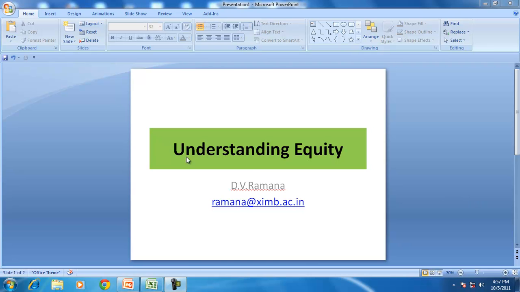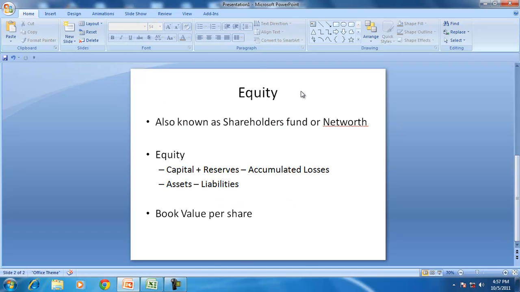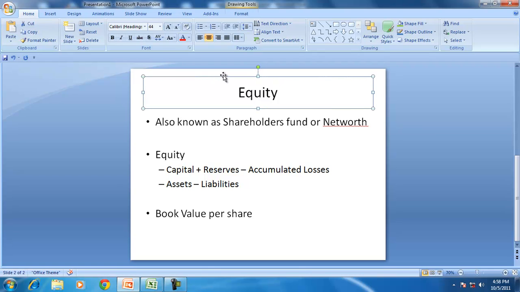Today we will focus our attention on one particular item that is called equity, and we would like to understand equity with a particular focus on the power distribution companies and see what equity is and how equity is calculated. But before we get into the financial statements of a particular company, let us understand what equity is.